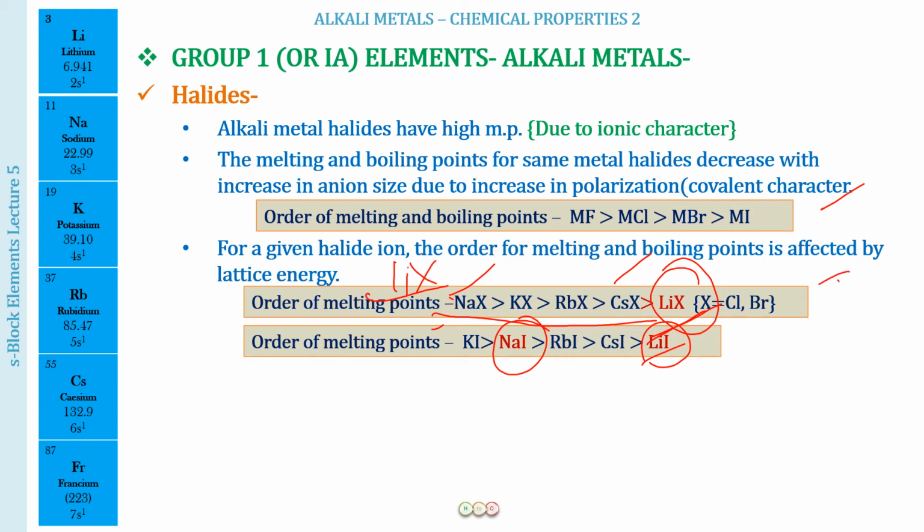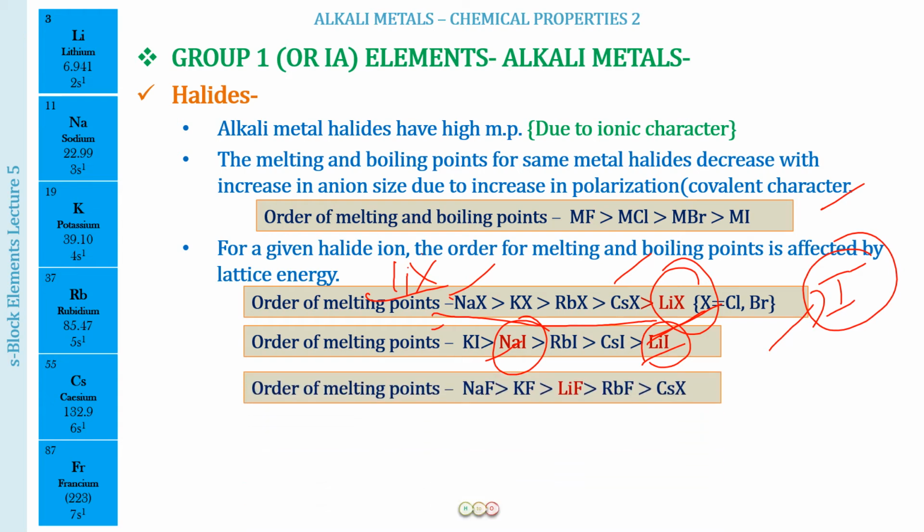Because the iodide ion is the largest in size. So the sodium ion also has some polarizing effect on the iodide ion. Potassium will become larger, so it will not have that much of a polarizing effect. Sodium does have, so therefore its melting and boiling points decrease compared to potassium iodide. If you understand the reasons, you will be able to remember the trends also.